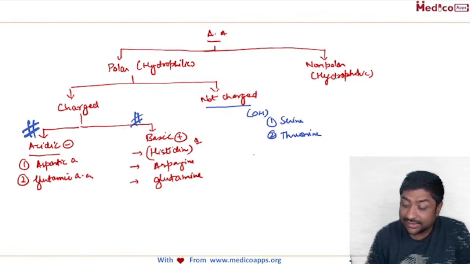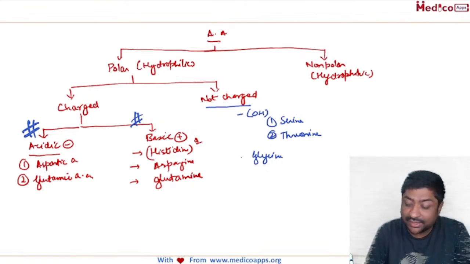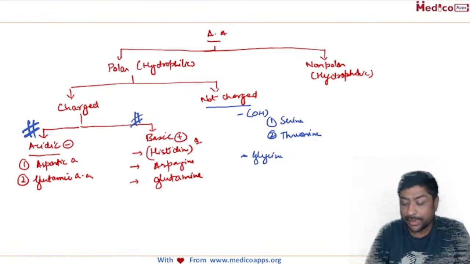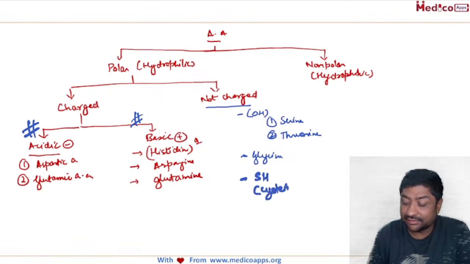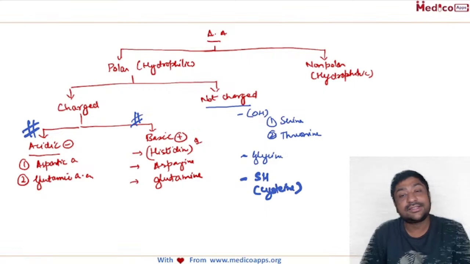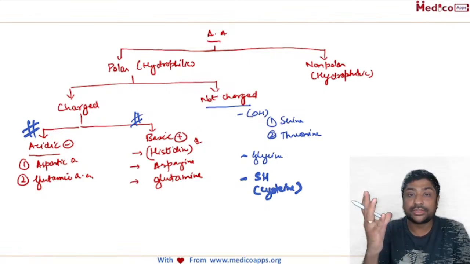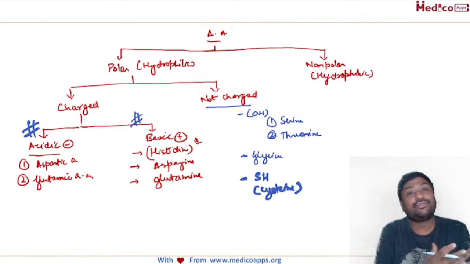Then the second is glycine. Glycine is the smallest amino acid. Even though it does not have any charge, it will still dissolve, so it will be hydrophilic. Then you will have anything with an SH group. So we have cysteine. Cysteine is hydrophilic because it has an SH group, so it will give a hydrogen ion. So these are the hydrophilic amino acids.